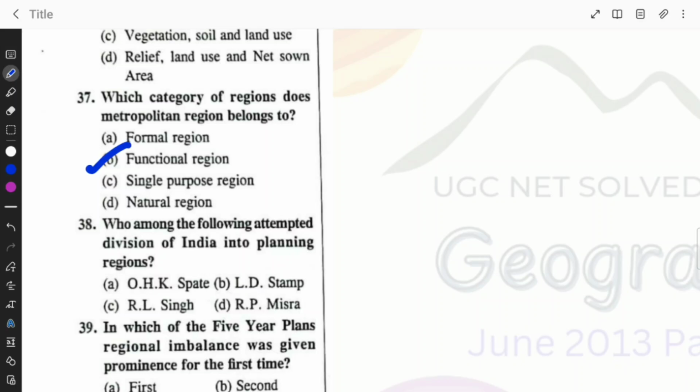Who among the following attempted division of India into planning regions? H.K. Spate, L.D. Stamp, R.L. Singh or R.P. Mishra? The right answer is R.P. Mishra. Option D.